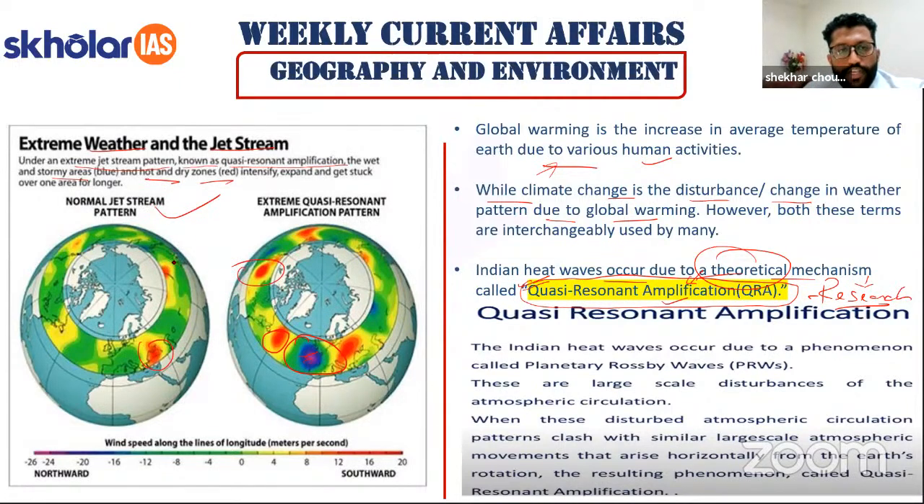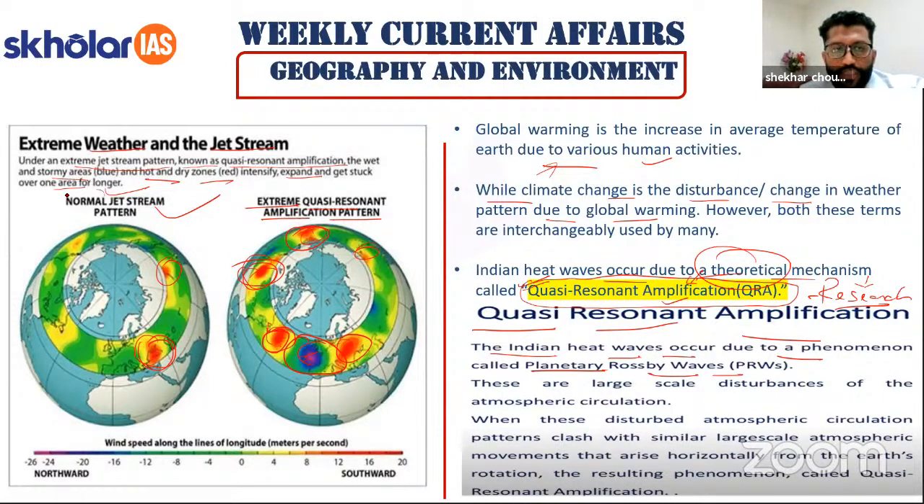So under the normal jet stream pattern, you see these are not very enlarged and they are confined, right? But under the extreme quasi-resonant amplification pattern, they are large in number, and bigger in pattern also. So they intensify, expand, and get stuck over one area for a longer time. So these phenomena get stuck over a long time, and that is the case with India. So what is quasi-resonant amplification? The Indian heat wave occurs due to a phenomenon called planetary Rossby waves. So what are Rossby waves?